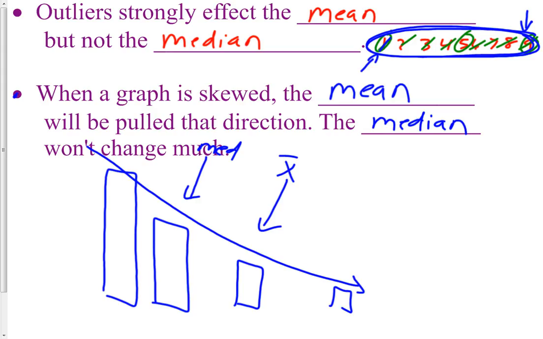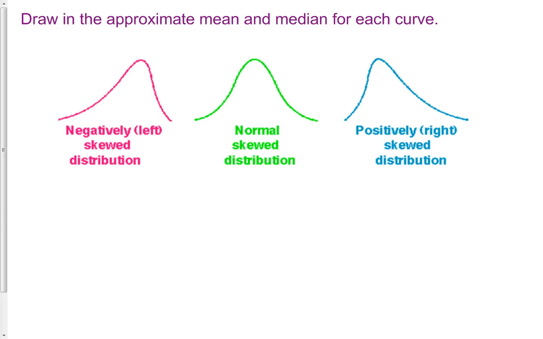When the graph is skewed, the mean is pulled right. It's pulled the way of the skew because it's skewed right. The median isn't changed very much. So let's practice here. This is skewed left, so the mean is pulled the way of the skew.